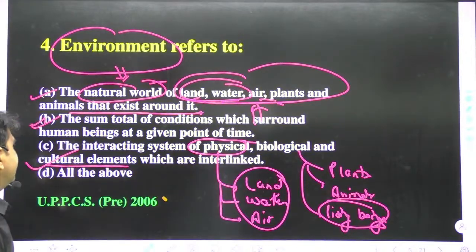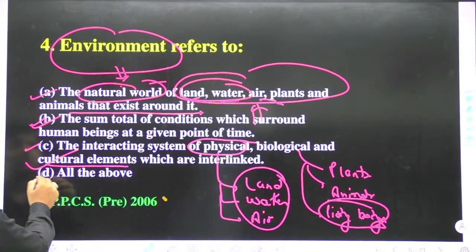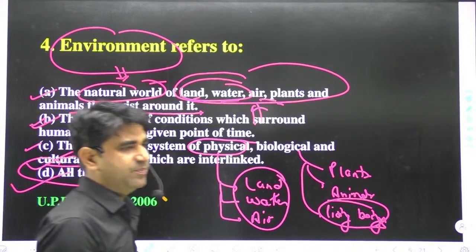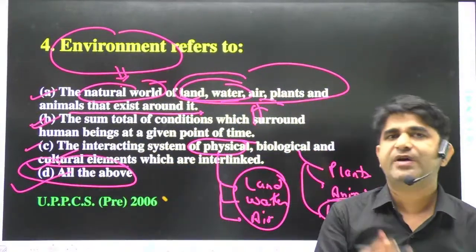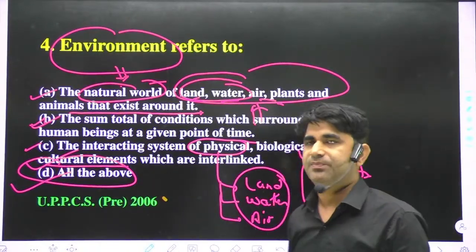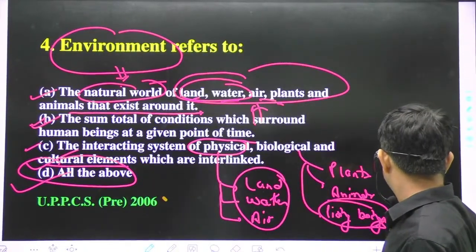So now we can say A, B, C all are correct, so option D, all of the above, will be the correct answer. This is a simple question, I think you will understand it. If you have any problem, then please tell me, I will try to explain again and again. So now we'll move to the next question.